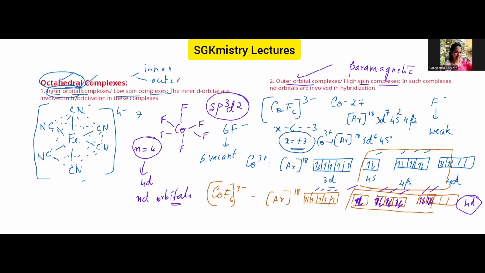Okay. The total charge is 3 minus. So these 4 fluoroligands will be in one plane. This fluoroligand will be above the plane, and this fluoroligand will be below the plane in this particular arrangement of atoms. Okay. Magnetic property, of course, it is paramagnetic because there are 4 unpaired electrons. Type of complex, of course, we already know it is an outer orbital complex.